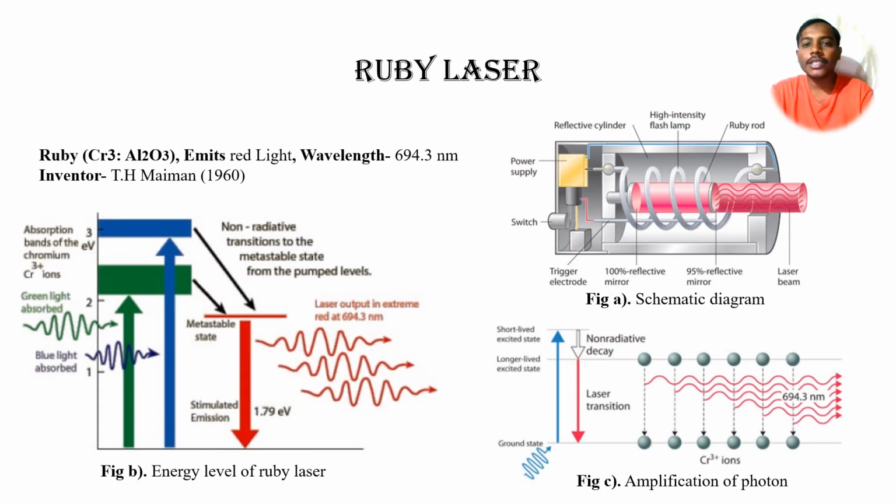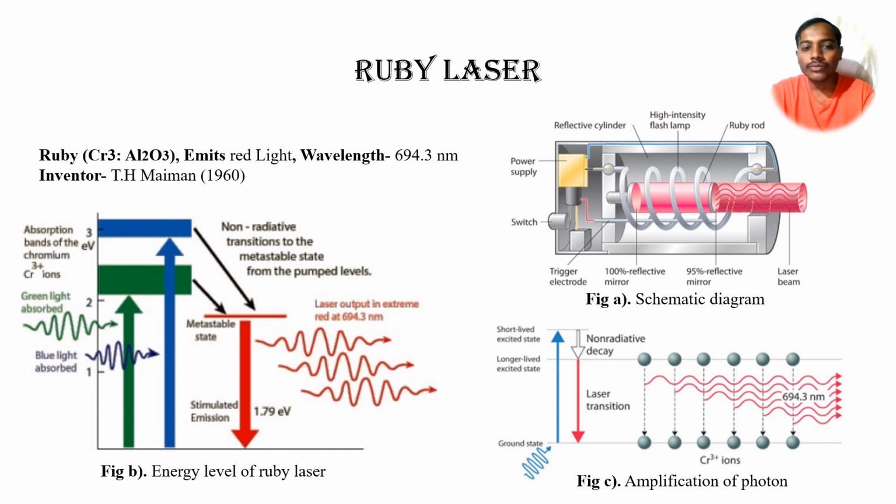Here we can see the detailed function of the ruby laser. In the schematic we can see the pink colored rod. That rod we can call a ruby rod. That rod is made using the material of chromium and aluminum trioxide. And another wound kind of shape is there. That shape we can call a flash lamp. That flash lamp is used to give the pumping.